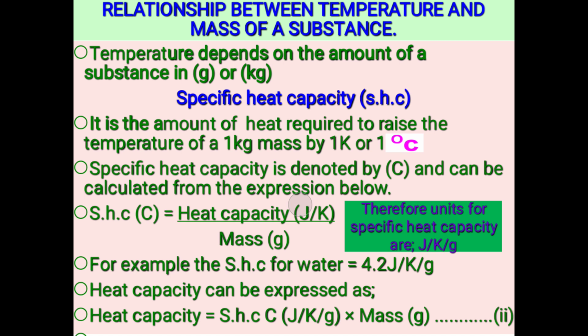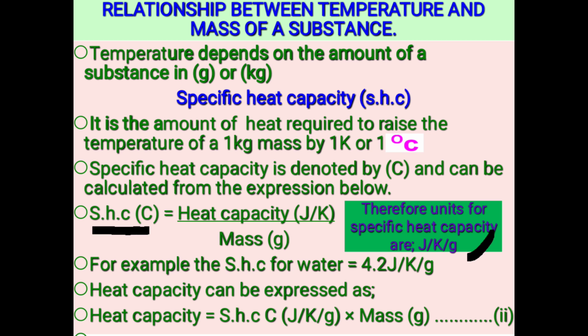Now, when you look at this formula, I think we can easily work out the units for specific heat capacity. So, what are the units for specific heat capacity? The units for specific heat capacity are joules per Kelvin per gram.